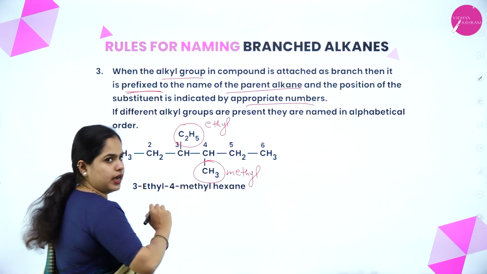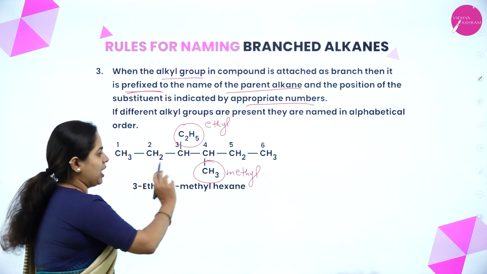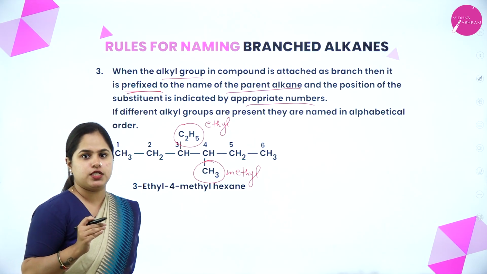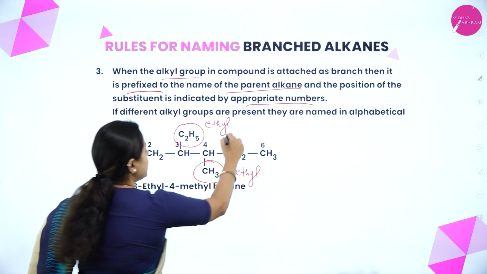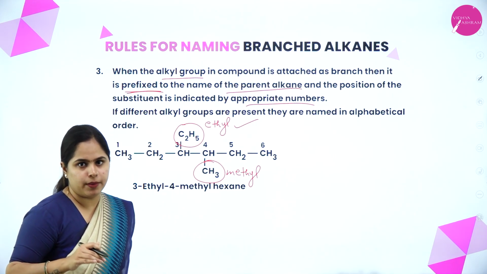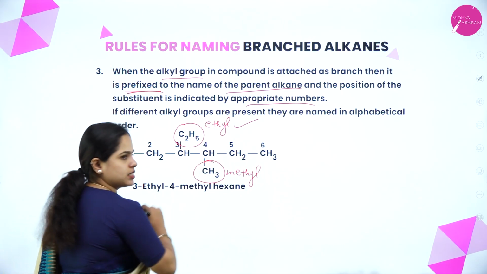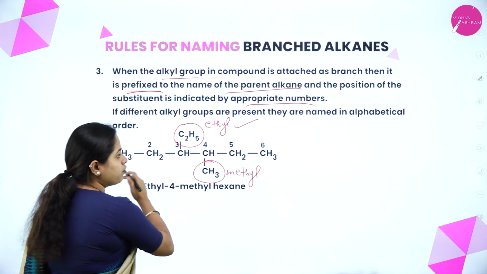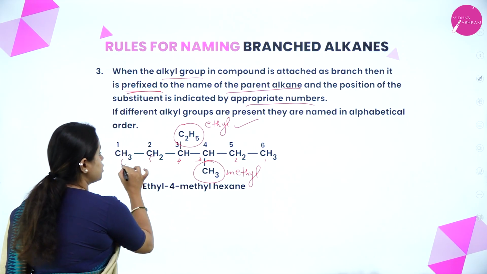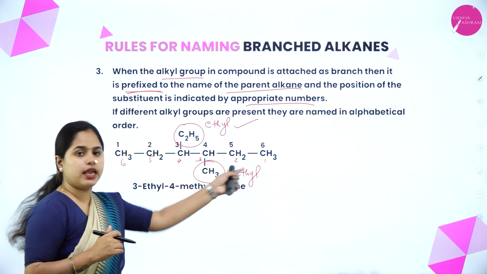Yes, we can number in this direction as well as this direction. So there is one ethyl group as well as a methyl group. In alphabetical order, ethyl comes first, so that should get the lowest number. Hence I number from here: 1, 2, 3, 4, 5, 6. If I number from the other side, it also becomes 1, 2, 3, 4, 5, 6, but then my ethyl group will get the fourth number, which is not correct, right? So this is the correct order.